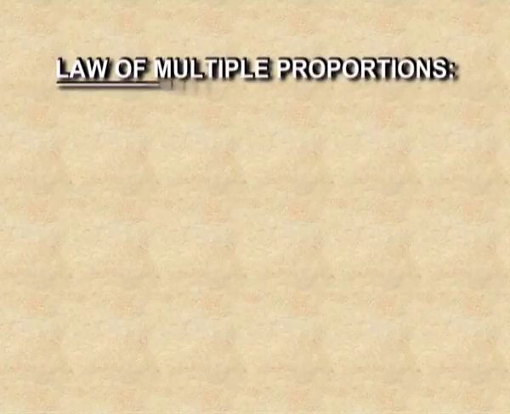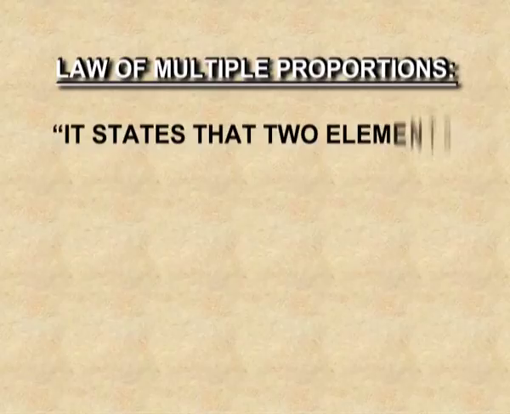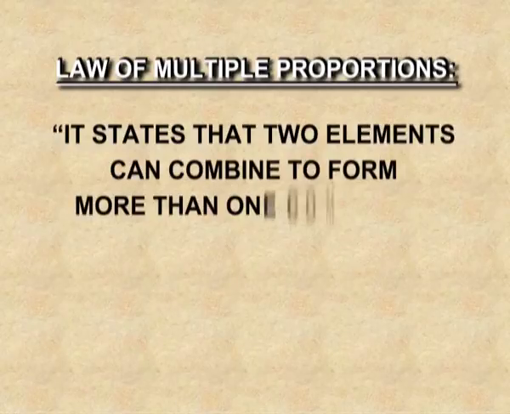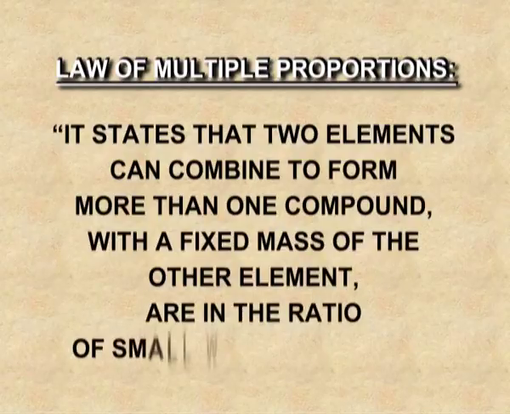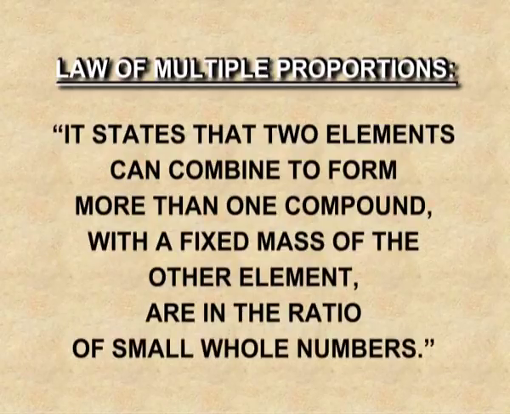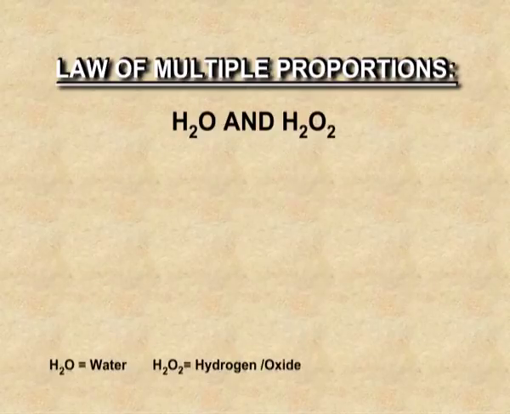The third law, the law of multiple proportions. It states that when two elements can combine to form more than one compound, the masses of one element that combine with a fixed mass of the other element are in the ratio of small whole numbers. Let me take an example. Hydrogen and oxygen combine to form two compounds. One is water, that is H2O, and the other is H2O2, that is hydrogen peroxide.